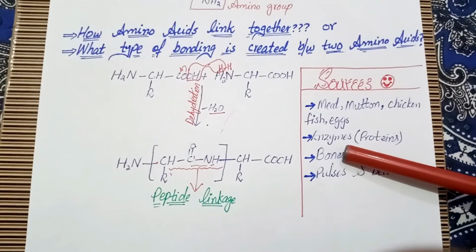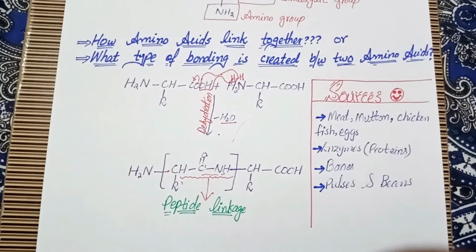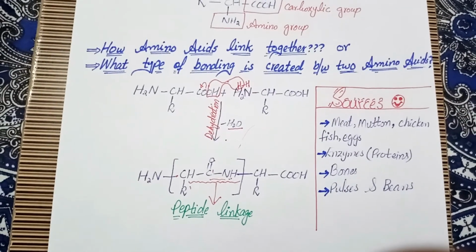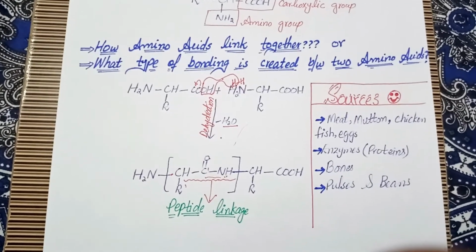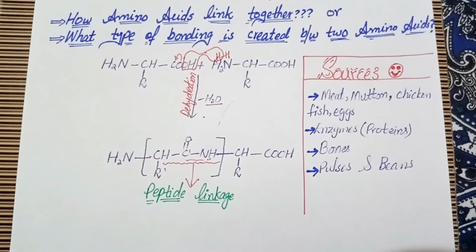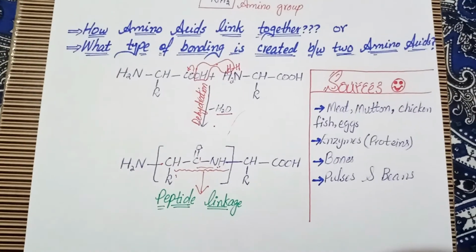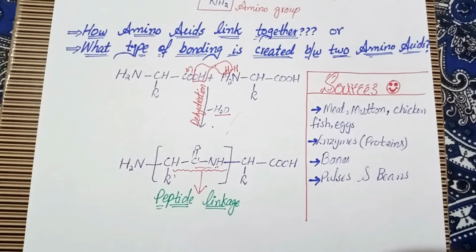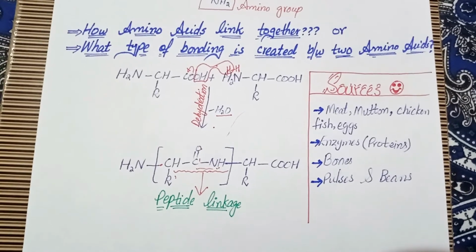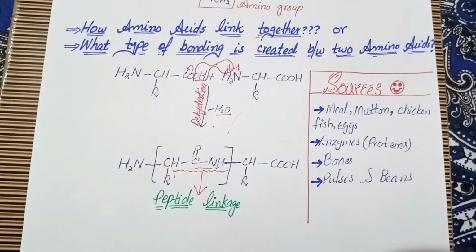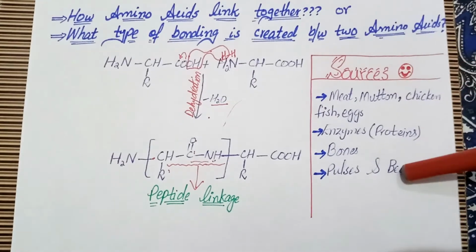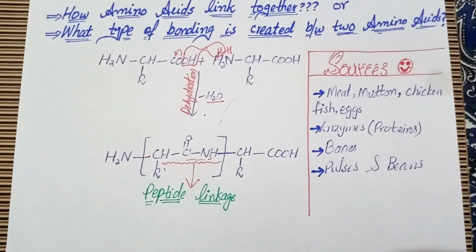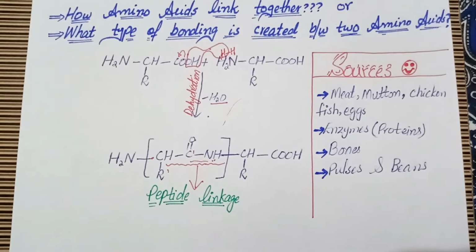Proteins are also found in bones. When bones are heated, they give gelatin. Gelatin is used to make bakery items. And the last source of protein is pulses and beans. Plants also synthesize protein, like pulses and beans, and these are used as food. So these are some of the sources from which protein can be obtained, and I have also discussed the uses with you.